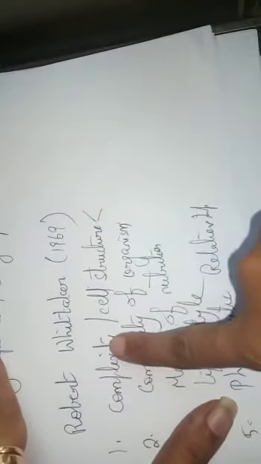When I say complexity or cell structure, that is which type of cells they have. If you remember, we studied in 7th standard the types of cells: prokaryotes and eukaryotes, whether the cells were prokaryotic or eukaryotic. So that was the first one. Then the complexity of the organism means whether the organism is made up of a single cell or many cells. That means whether the organism is unicellular or multicellular.